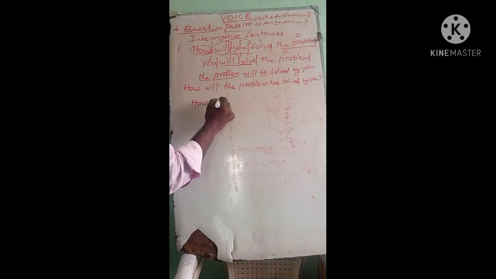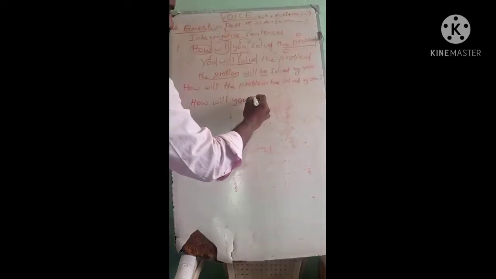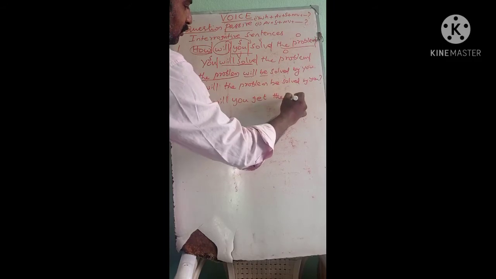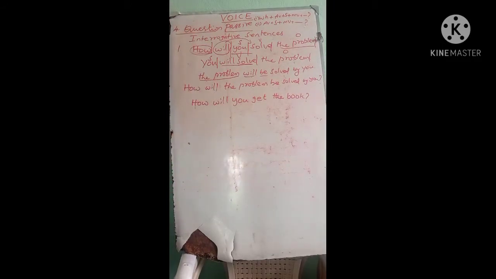How will you get the book? For this sentence, it is the same sentence, but what is changed? The verb and the object are changed. Remaining things are the same. So you do this exercise repeatedly.